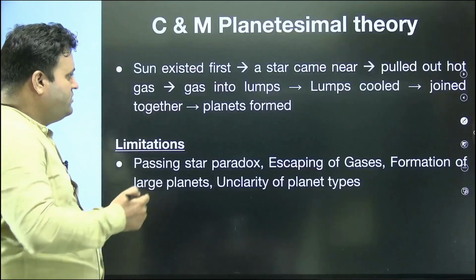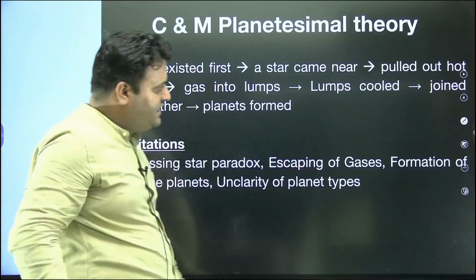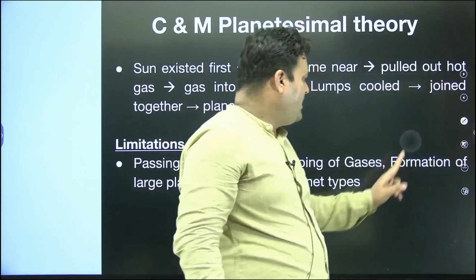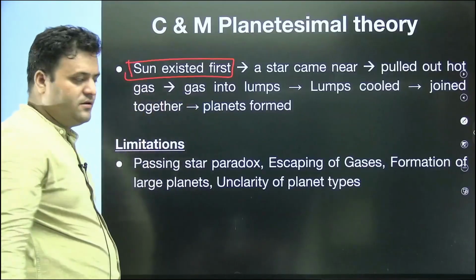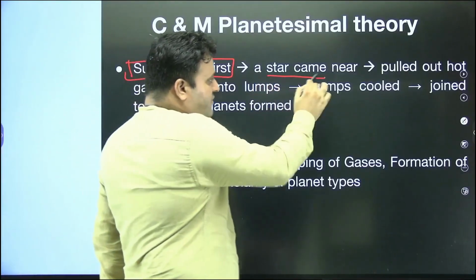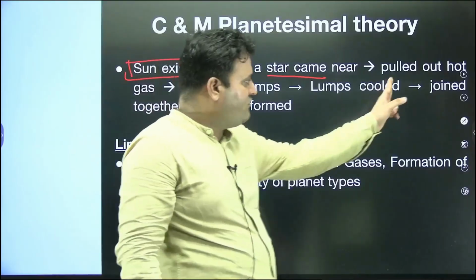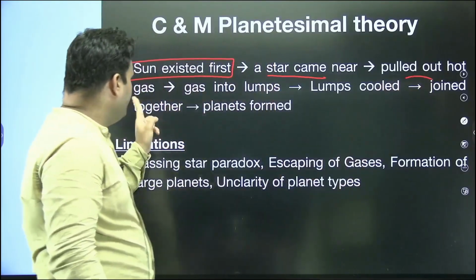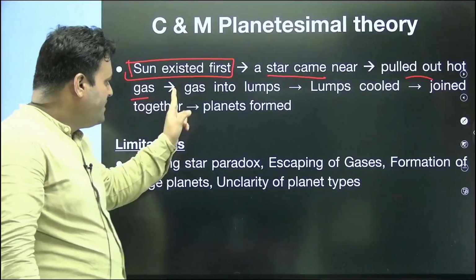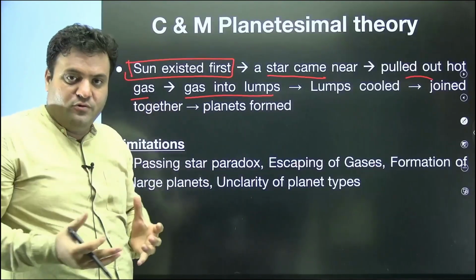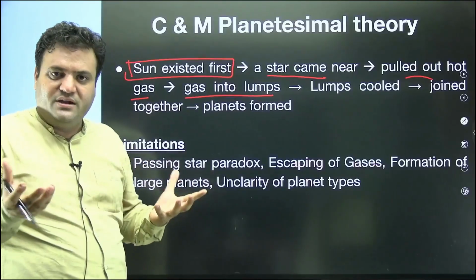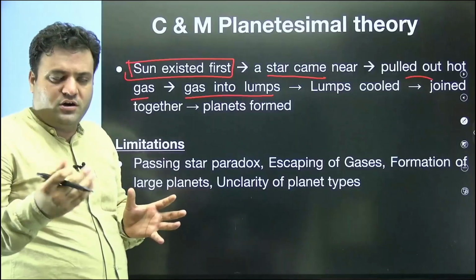Let's conclude. Regarding this particular theory, the first assumption is that the sun existed first, then a star came near. When the star came near, it pulled out hot gaseous material from the sun's surface. The gas diffused in space and ultimately became cool, taking the shape of rocky lumps.